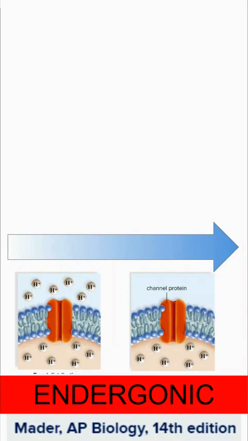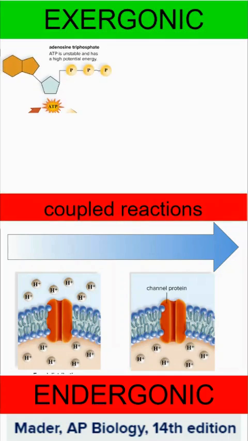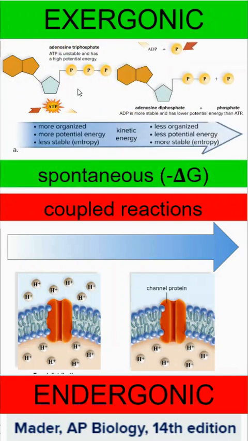That endergonic reaction would not happen spontaneously. So it has to be coupled with an exergonic reaction. And that exergonic reaction we're talking about here is when ATP becomes ADP plus a free phosphate. And that is going to happen spontaneously.